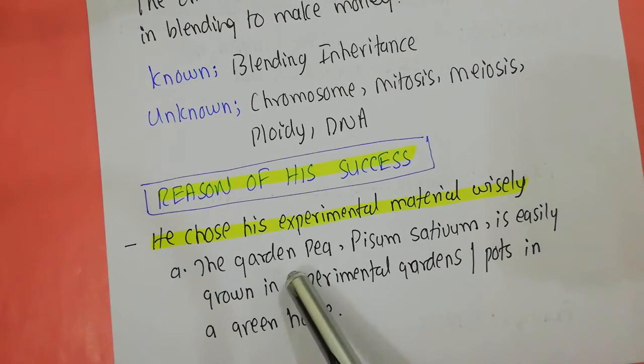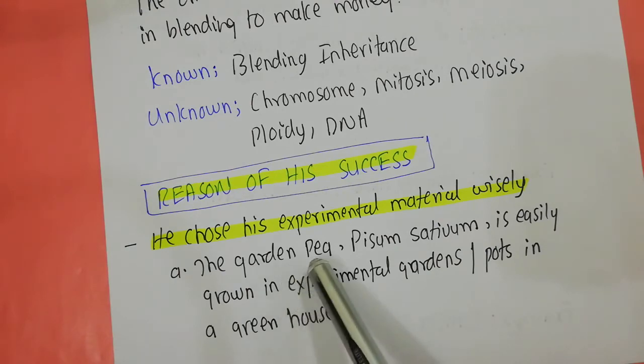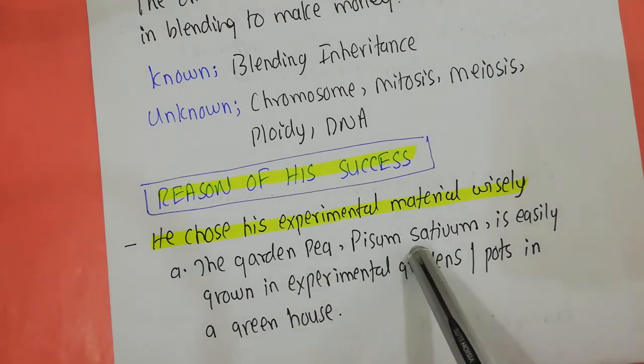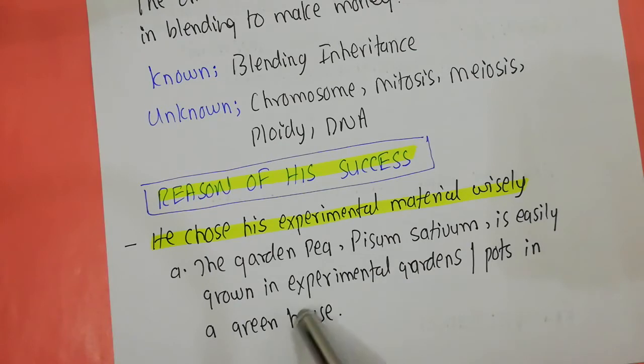The experimental model he chose was the garden pea, botanically known as Pisum sativum. One of the important characteristics of it was that it can be easily grown in experimental gardens or pots in the greenhouse. So you can grow them very easily. That means if you can grow them very easily, you can do a lot of experiments with them and you can interpret your results very easily.